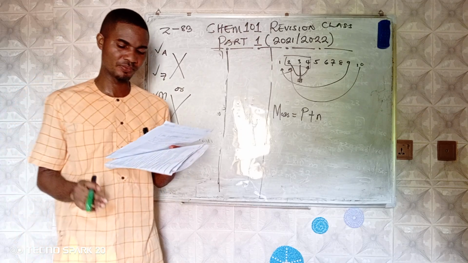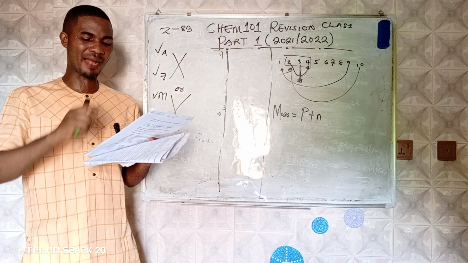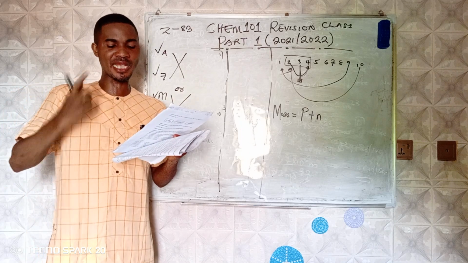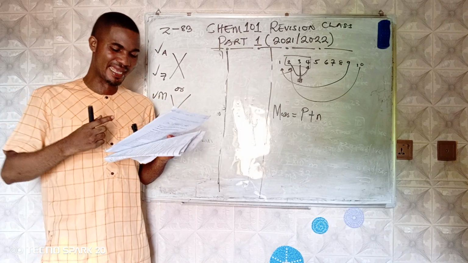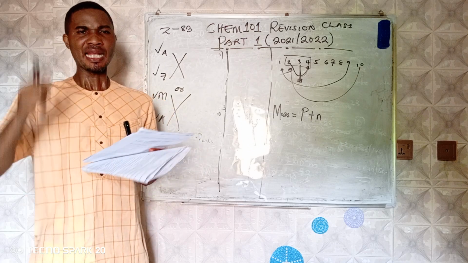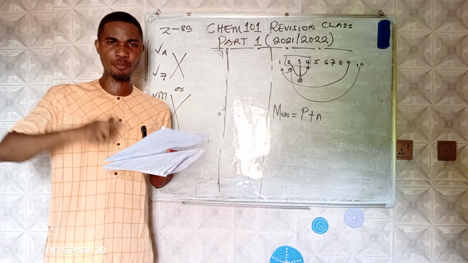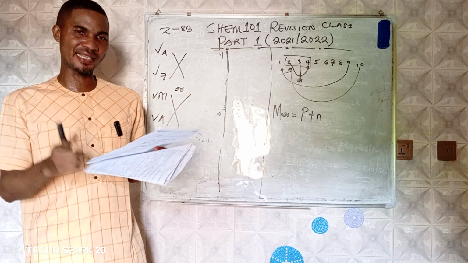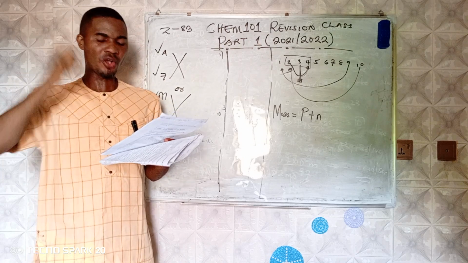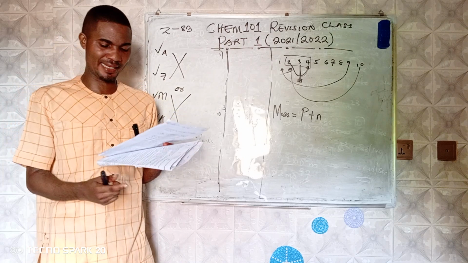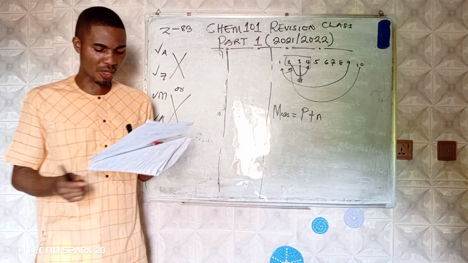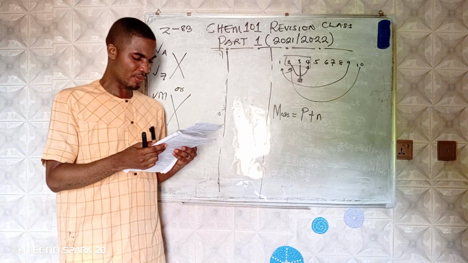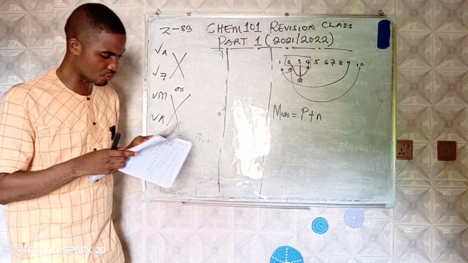So you can write this down: elements with atomic number greater than 83 have unstable nuclei and hence are radioactive. They have unstable nuclei and hence are said to be radioactive. We move to question number 32.